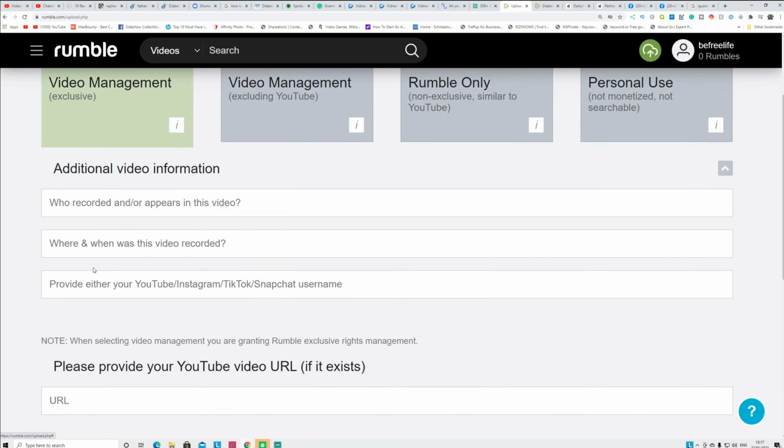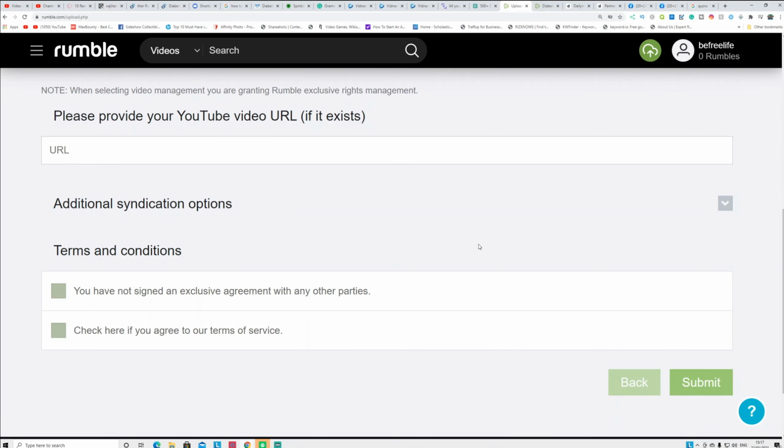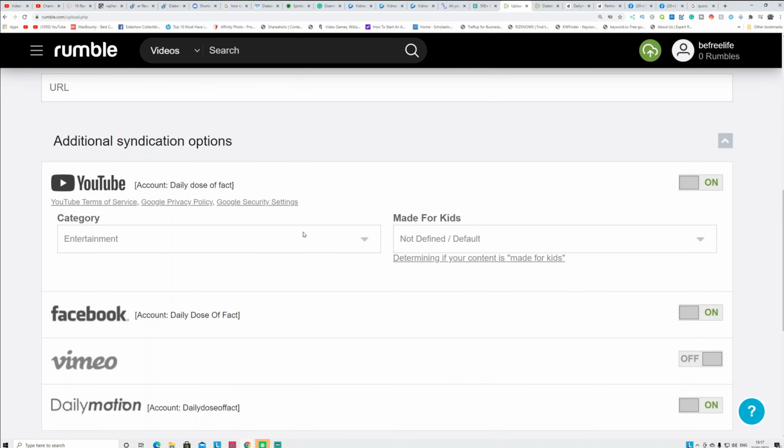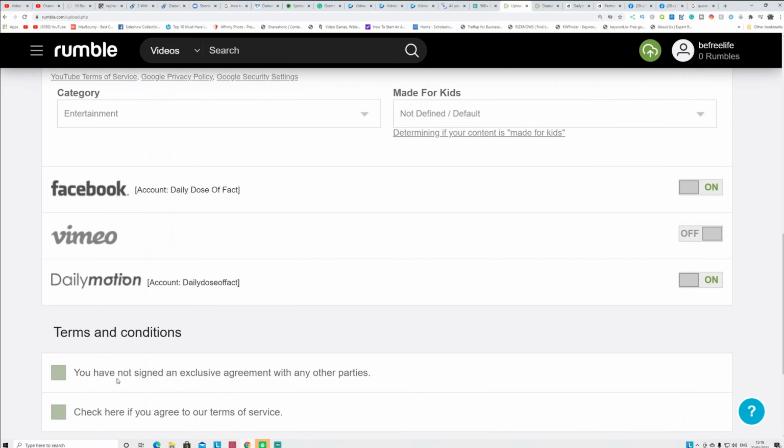Again, if you come down to the bottom here, you can see additional syndication. Expand that, where you can select this video. If you have a YouTube channel, Rumble automatically publishes your video on YouTube, your Facebook page, and Dailymotion, because you have to link those websites with Rumble. So you have to link your YouTube, Facebook, and Dailymotion. I already made a review in the last video. You can check it out over there. So this video is automatically published on the other sites with your description, with your affiliate link inside it.